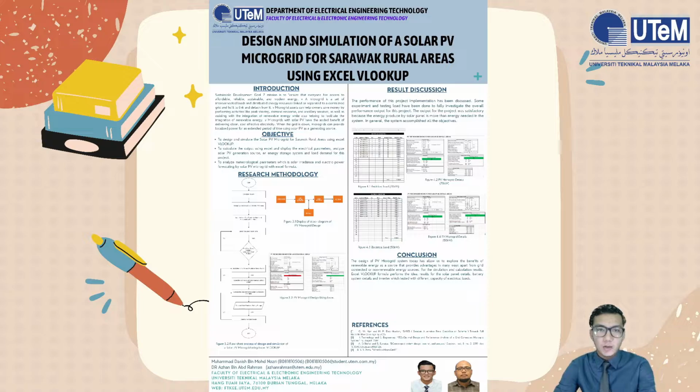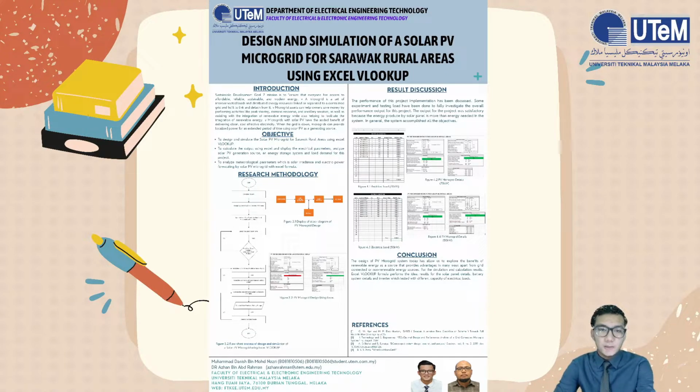Next is the problem statement of my project. First, the state of Sarawak has the lowest energy coverage in the rural area compared to other states in Malaysia. Second, consumers in Sarawak rural areas have limited access to electricity due to the geographical difficulty of installing transmission and distribution systems to deliver electricity from the main grid. And third, the cost of installing the transmission and distribution system does not offset the amount of electricity consumption.